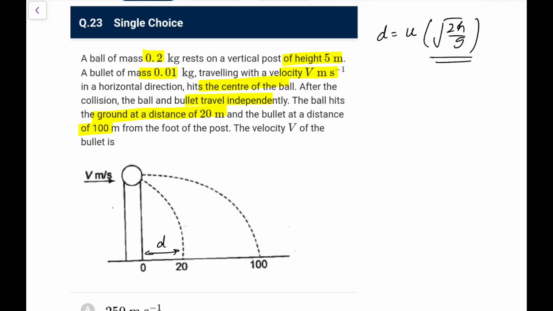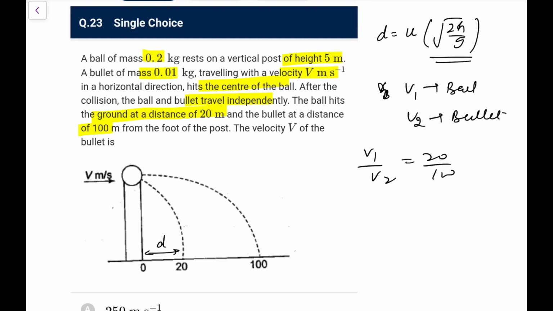So let's say after collision, v1 be the speed of the ball and v2 be the speed of the bullet after the collision. So what I can directly say, v1 upon v2 would be equal to 20 upon 100, that is 1/5. So that is the first thing you have.